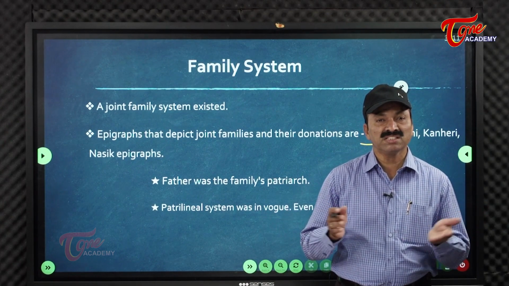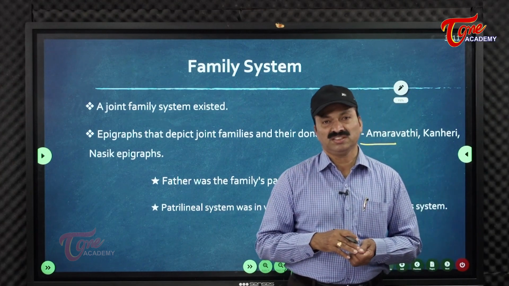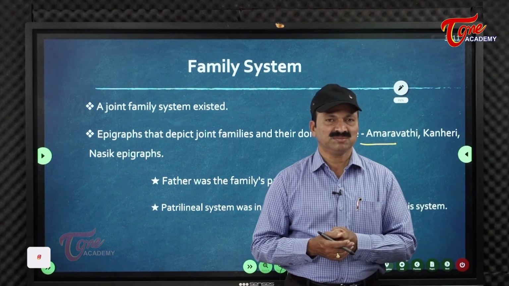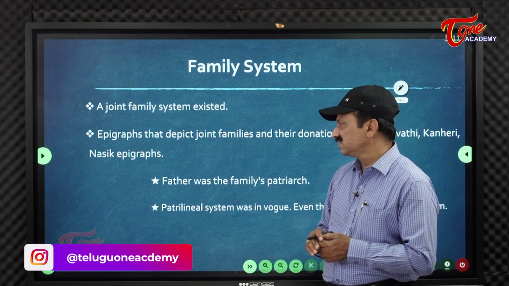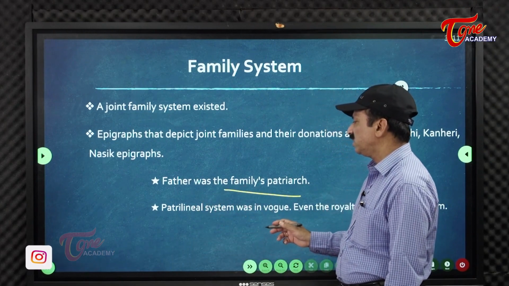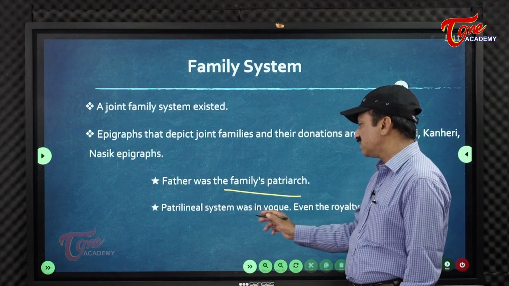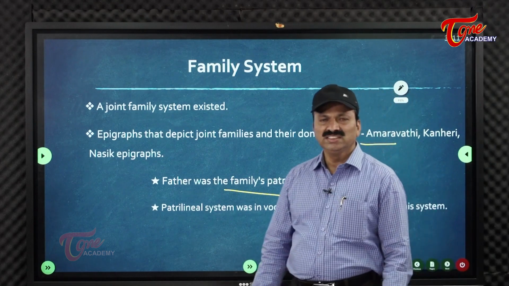The Nasik inscription that was given by Krishna Satavahana or even Gautami Balasri, like that they said about this family system. So how was the family system? A joint family system existed. Father was the family's patriarch, we can say. That's why it was a patriarchal family. A patrilineal system was followed, even by royalty.